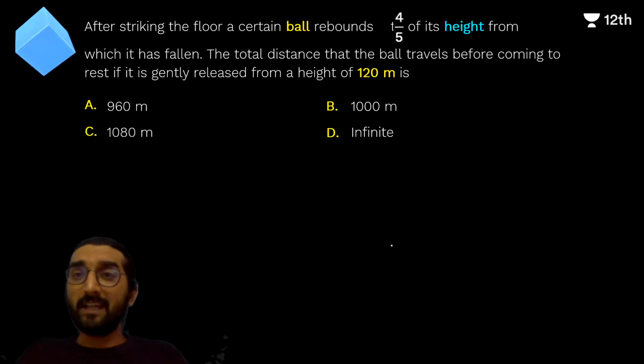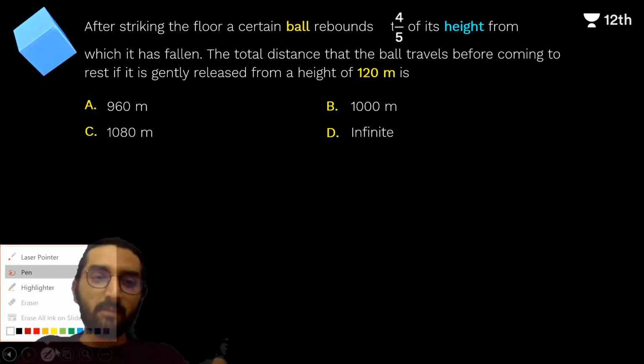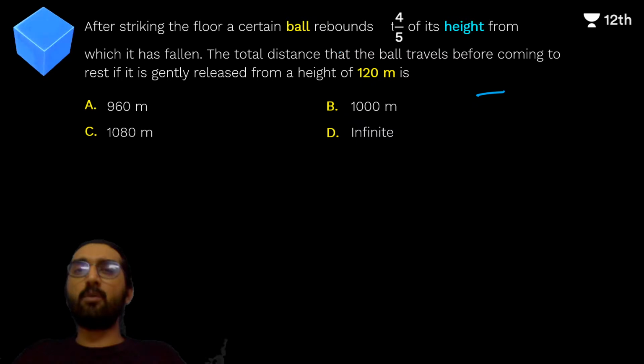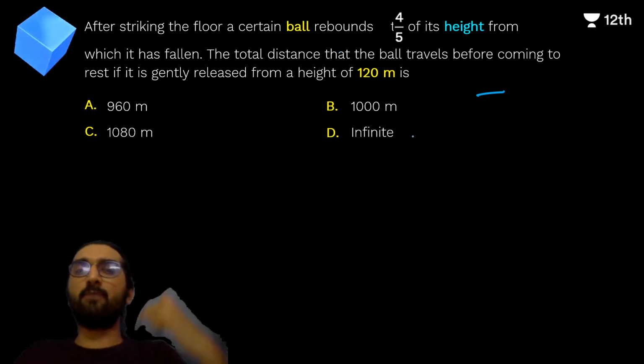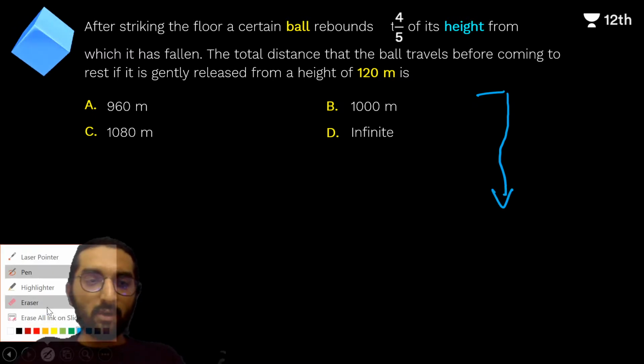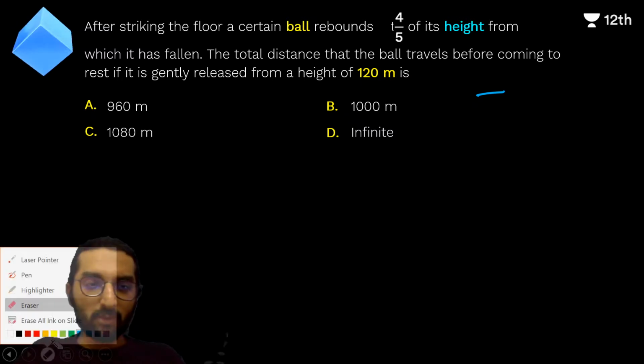C is the correct answer of this question. I think again a very good question, where if we create a diagram, we can crack the question very easily. Yes guys, so understand carefully. After striking the floor, a certain ball rebounds 4/5 of its height from which it has fallen, right? So let's say this is the height from where the ball has fallen.